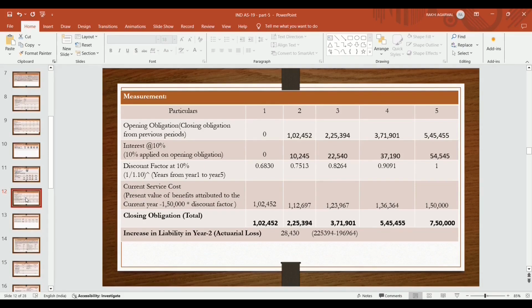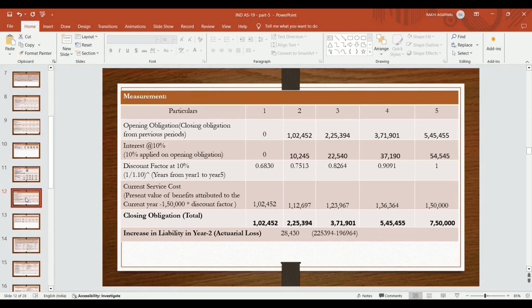Interest thereon at the rate of 10% becomes 0, and the current service cost, that is the present value of the benefit attributed to the current year, becomes 1,50,000, which is multiplied by the reverse discounting factor, 0.6830. The present value of the current service cost in year 1 becomes 1,02,452. Opening plus interest plus current service cost gives rise to the closing obligation. The revised closing obligation in year 1 becomes 1,02,452.